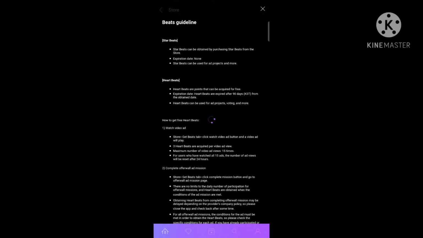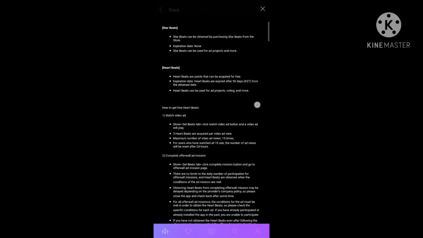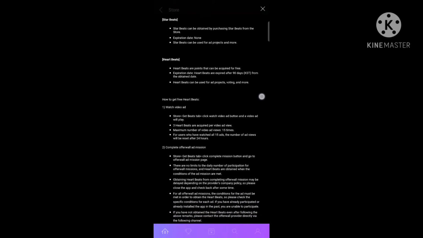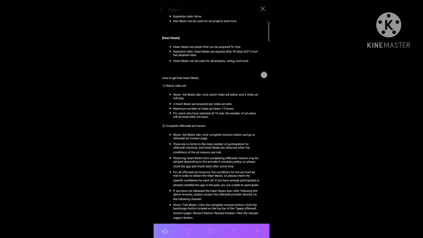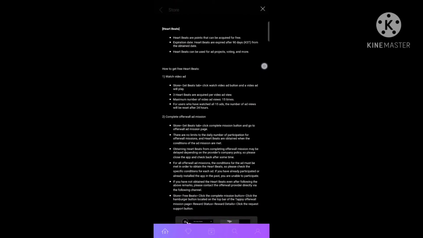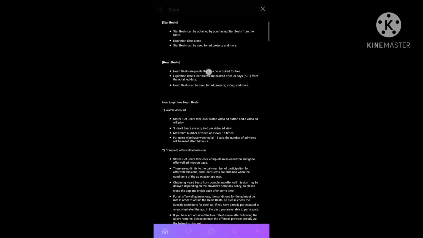Here are the bits guidelines. You can pause the video to read them. Heartbeats is the one we will use to vote for pre-voting on Music Core. It will expire every 90 days after the bits are collected. You can see it yourself when you install the app.